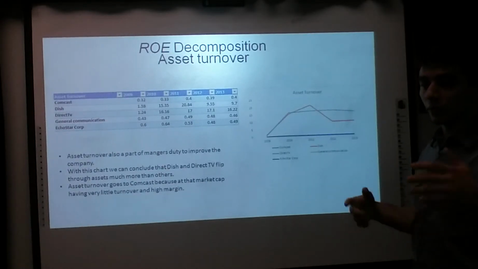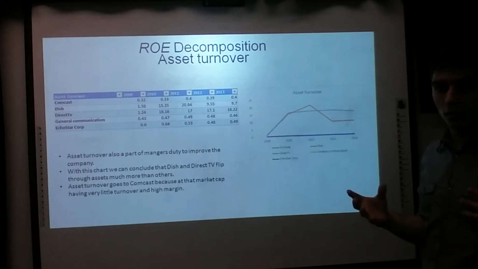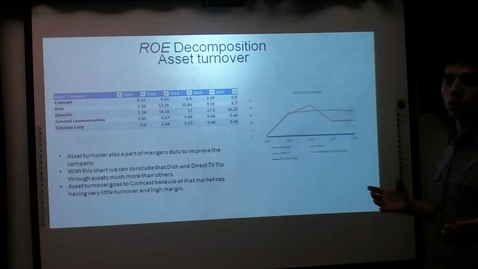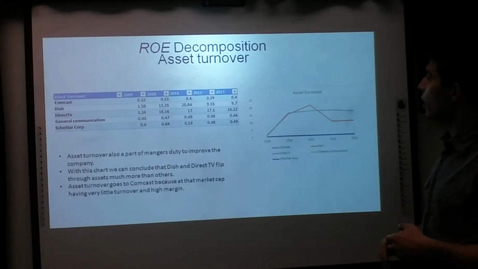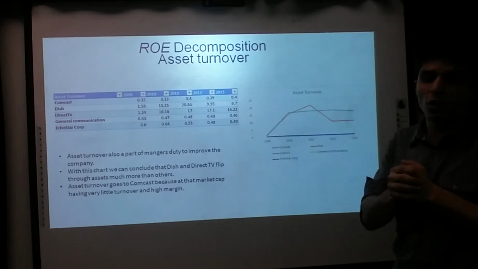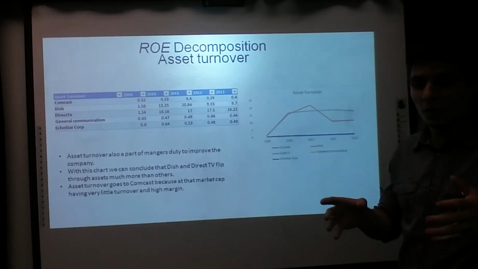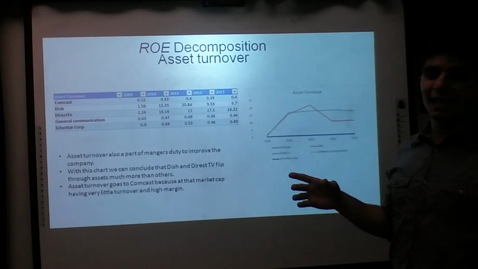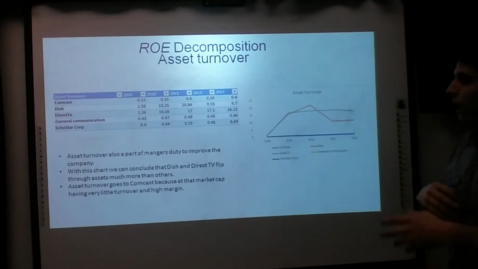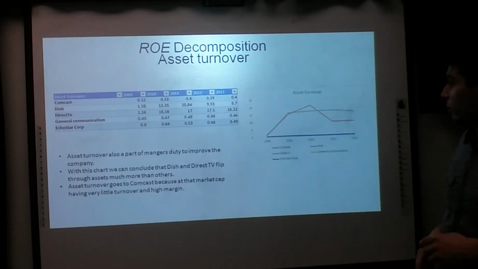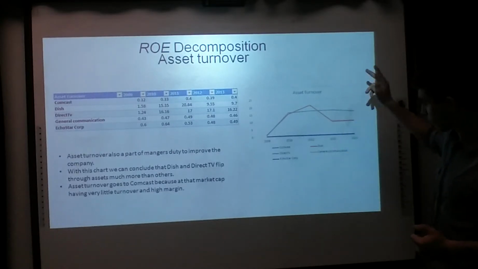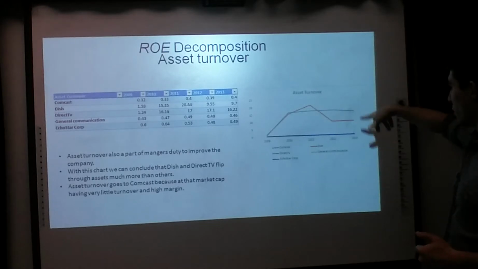Now, asset turnover. This is also management's portion of the company, what the managers are doing. Immediately we notice Comcast having such a low asset turnover ratio compared with operating margin. So they're making so much operating margin out of such a small amount of assets. 4.0. So we're going to put them as number 1, and we're going to knock out the Dish Networks and DirecTV.